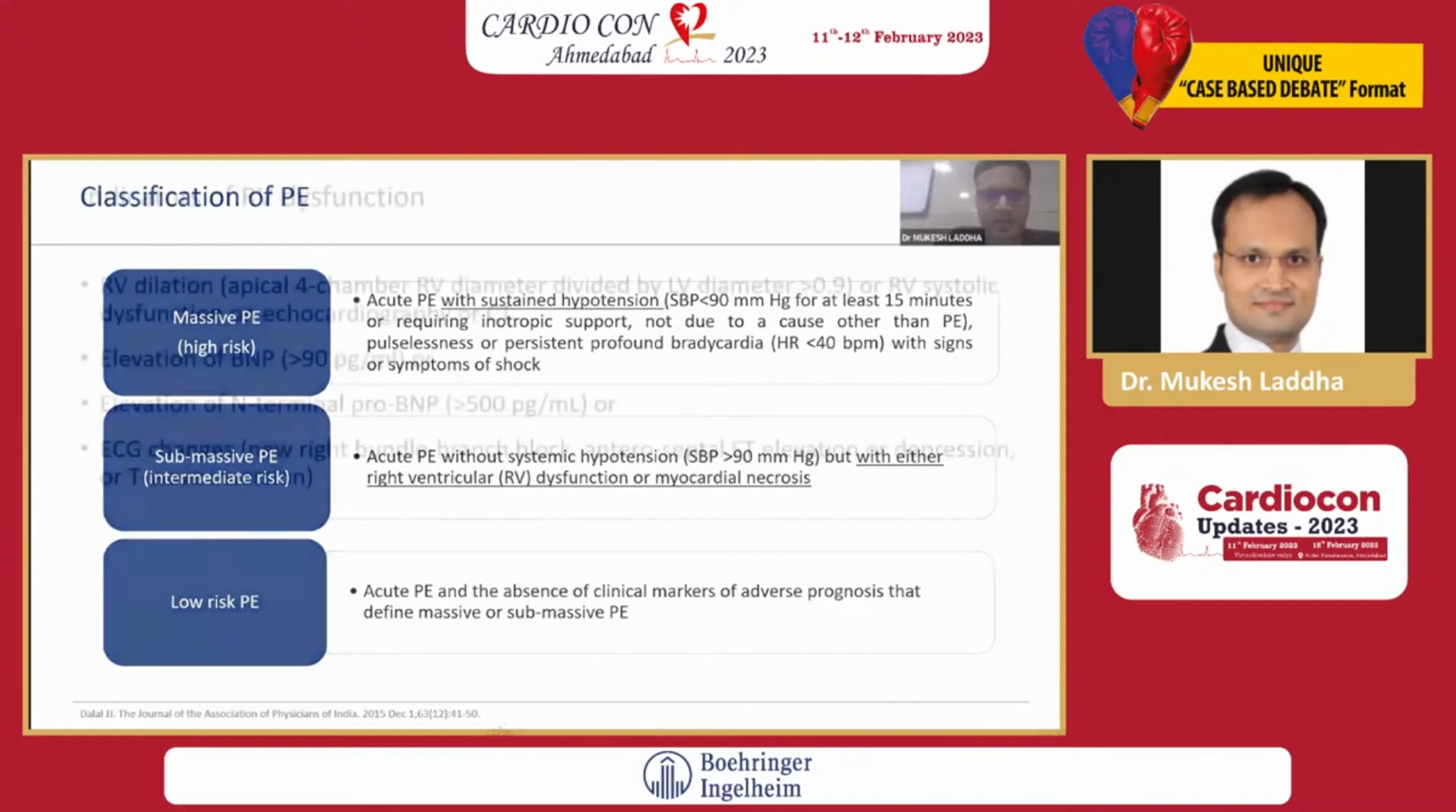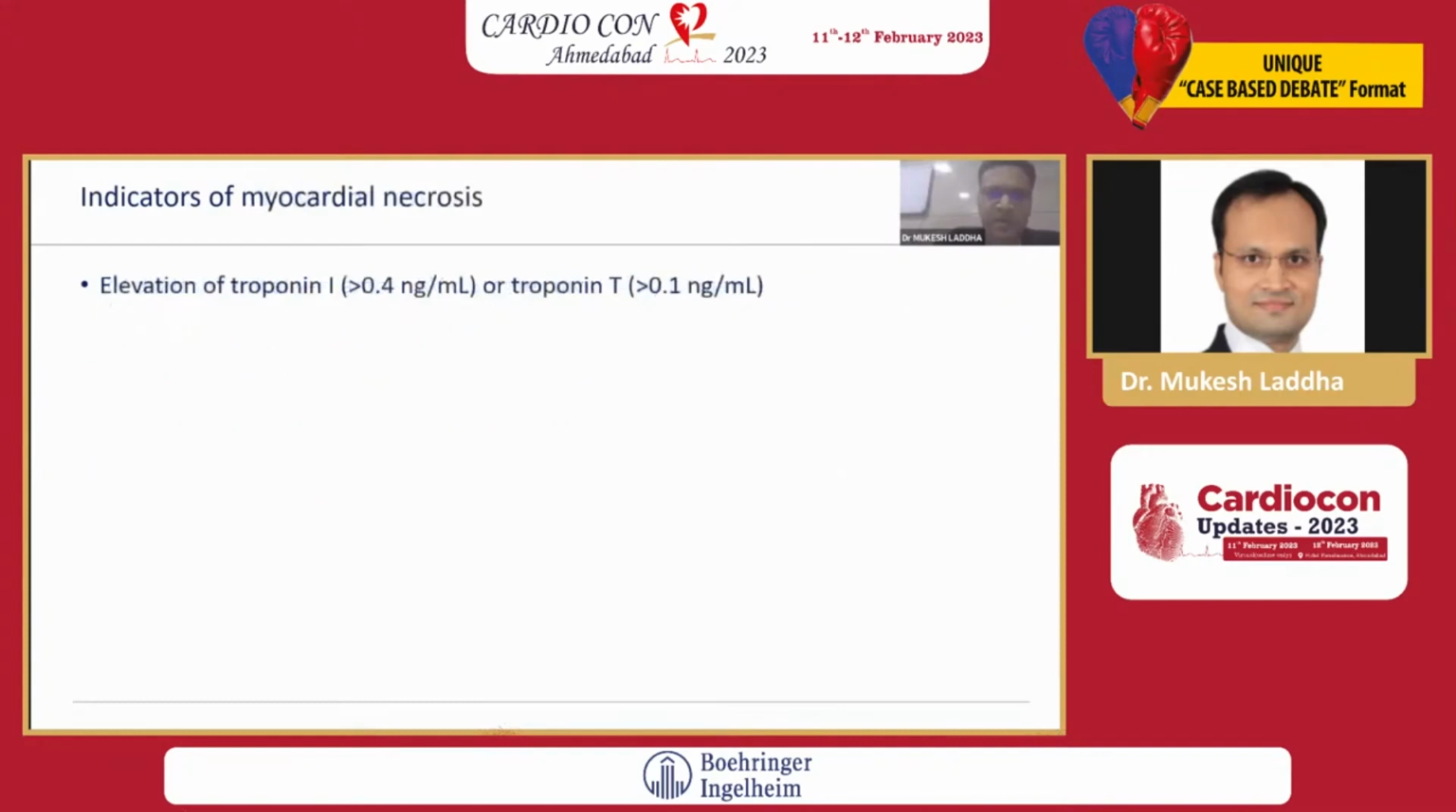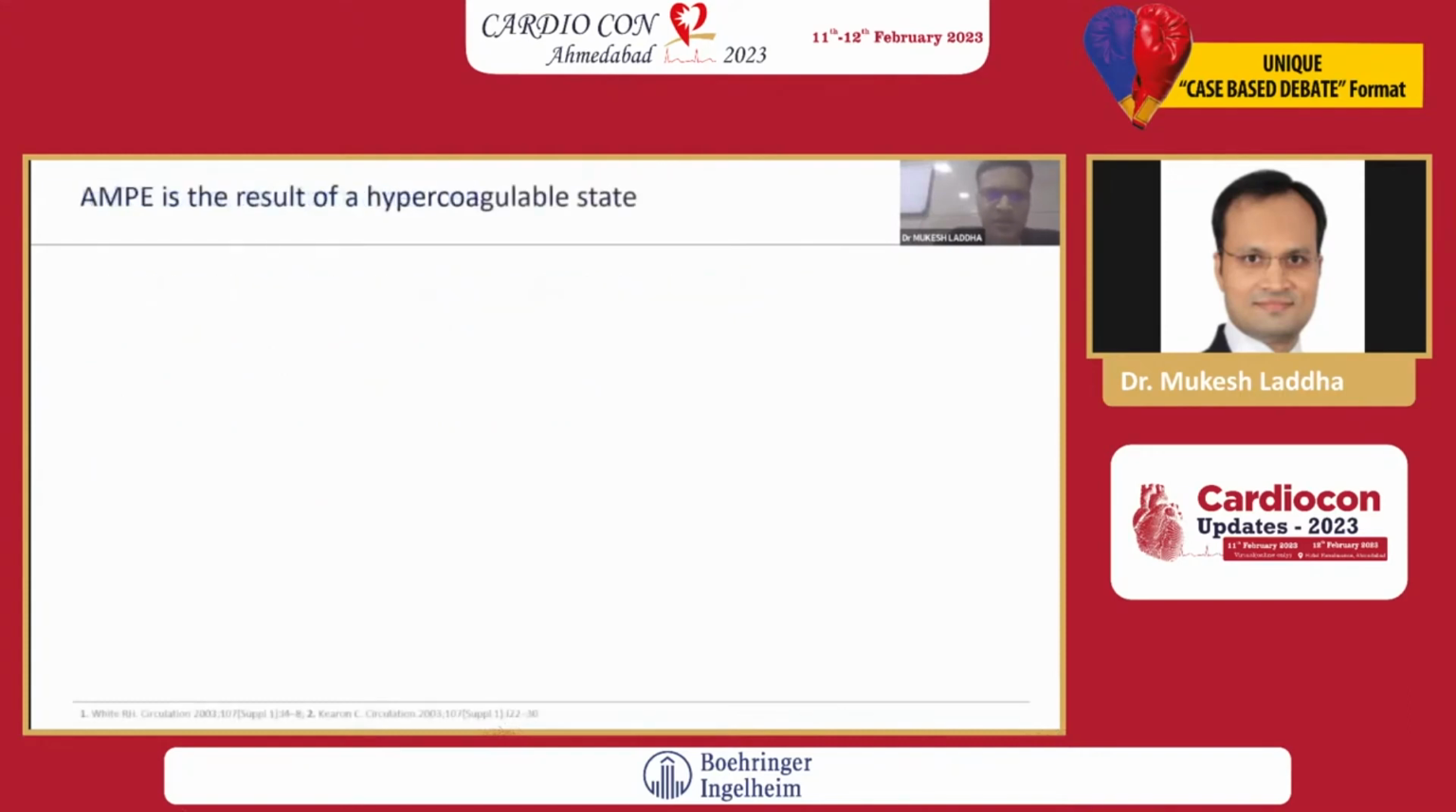Now, the indicators of RV dysfunction: RV dilatation, elevated BNP and NT-pro-BNP, ECG changes like right bundle branch block, and typically T wave inversion in leads V1 to V3. Indicator of myocardial necrosis, as in coronary disease, is elevated troponin.